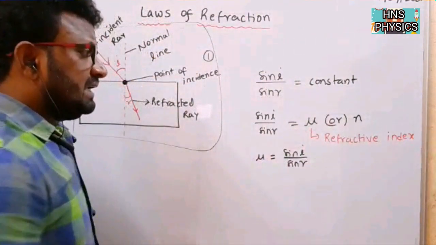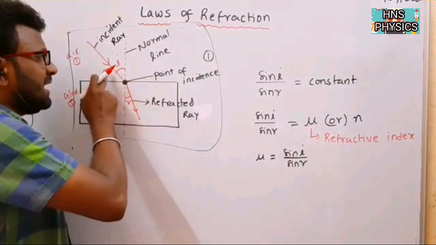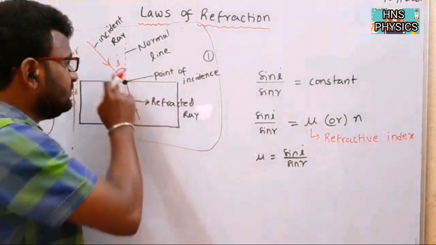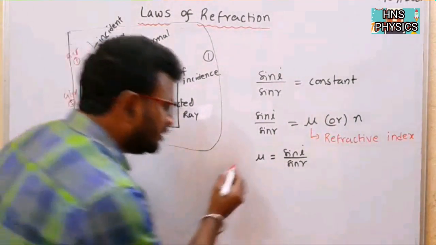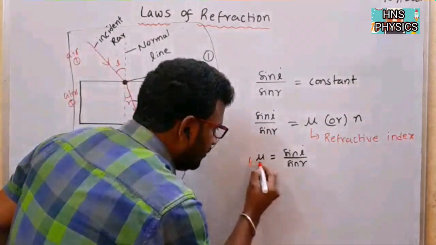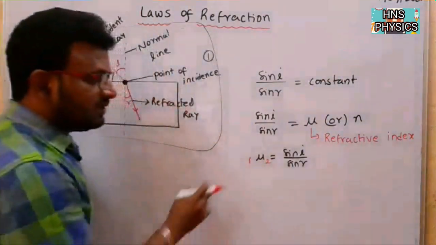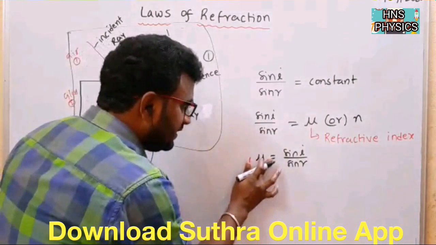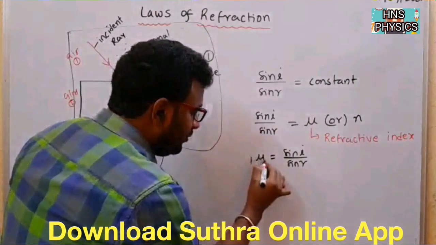But here see, the ray is passing from the first medium to the second medium. So I am going to write here mu 12. The ray is passing from first medium to second medium, that means mu 12.